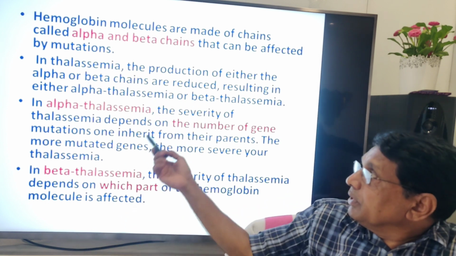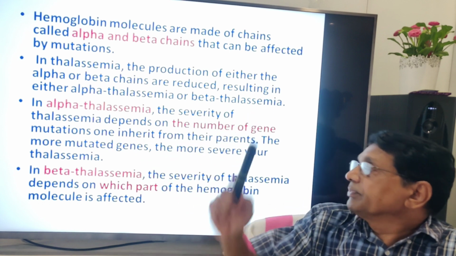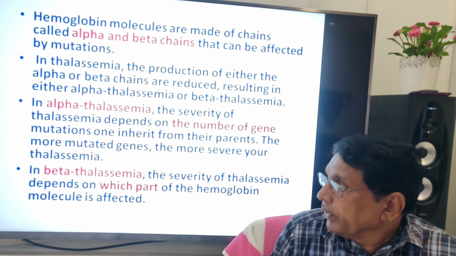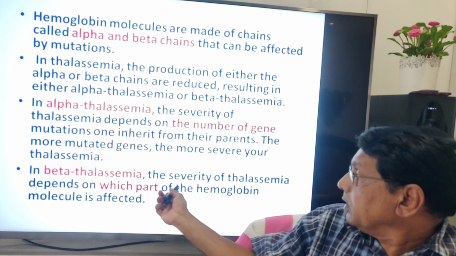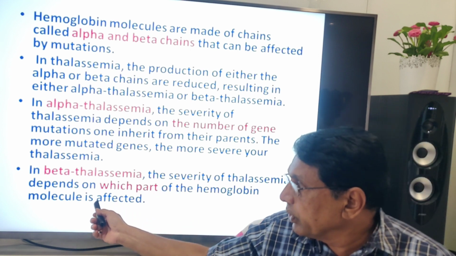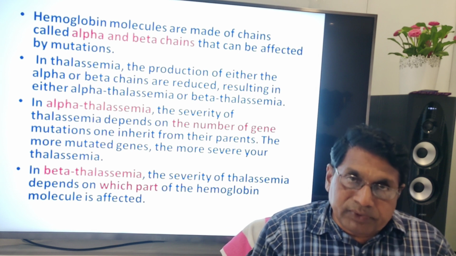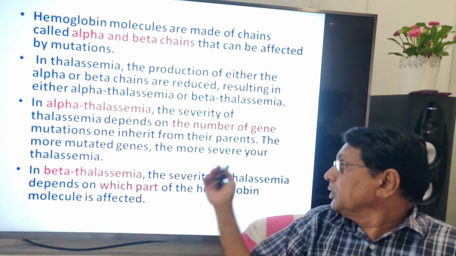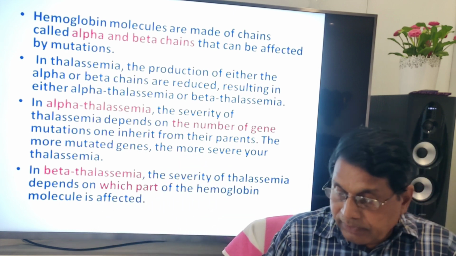Alpha thalassemia severity depends on the number of genes, whereas in beta thalassemia, it depends on which part of the hemoglobin molecule is affected. The mechanism is different. Here the number of genes, here which part of the hemoglobin molecule is affected.